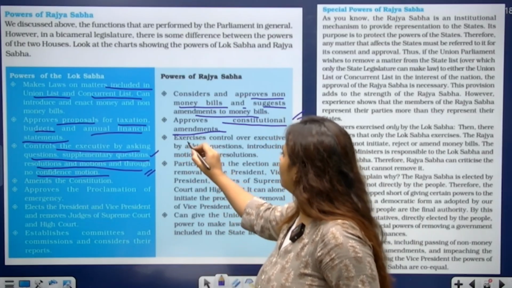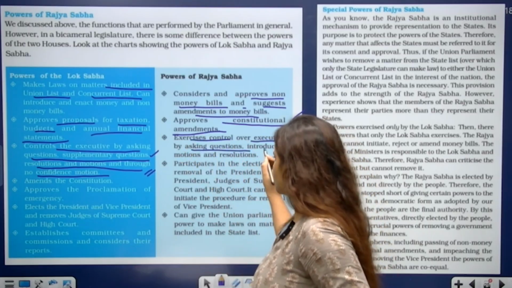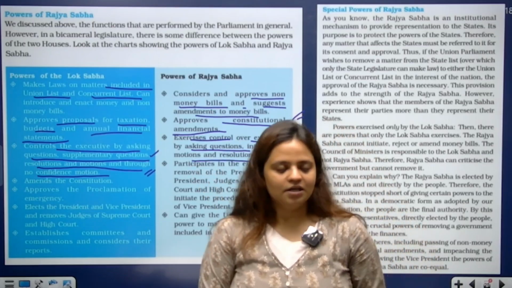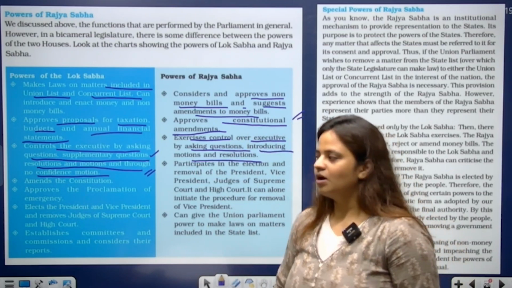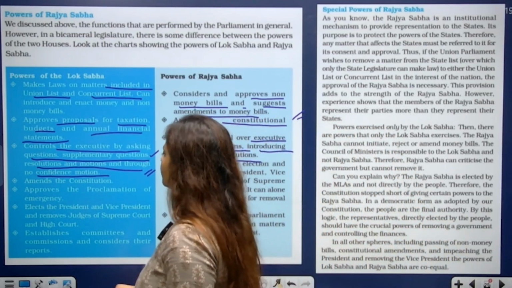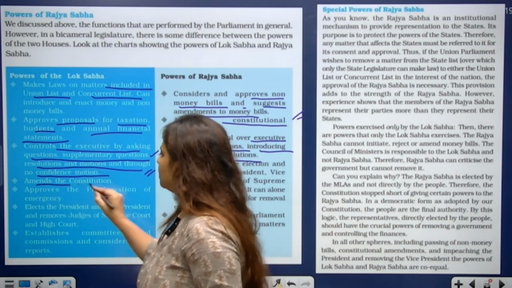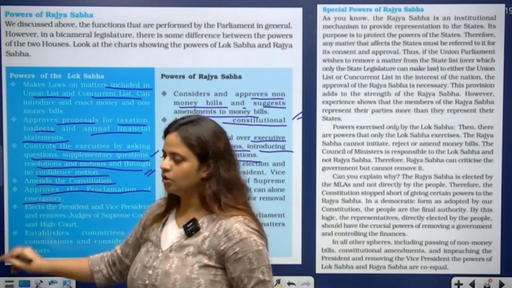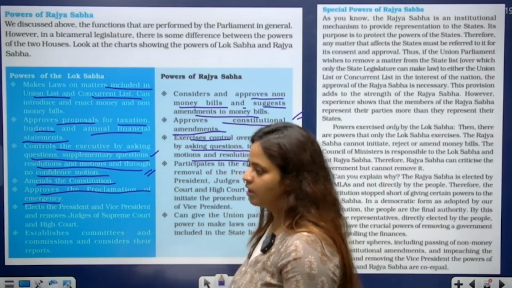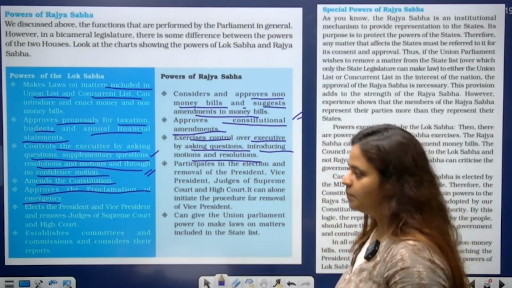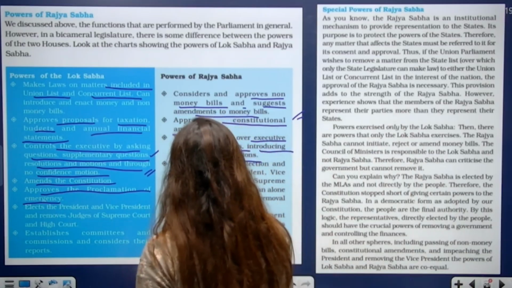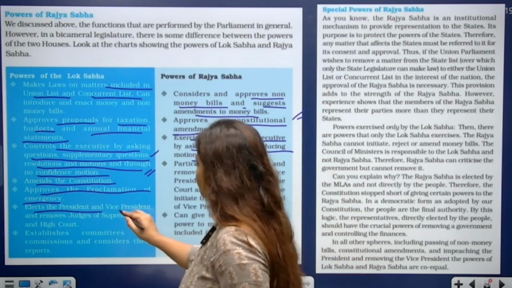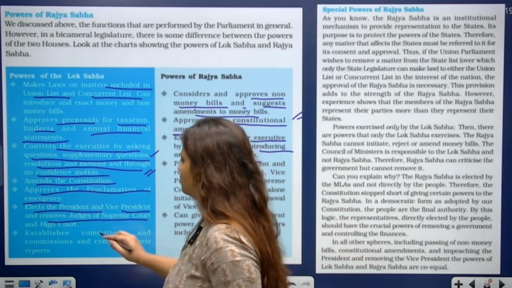Coming on to the Rajya Sabha, it exercises control over the executive by asking questions and introducing motions and resolutions. So it has the same function. It can also ask questions to the representatives in holding them accountable. It can amend the constitution. It approves the proclamation of emergency, in case of any emergency that has to be proclaimed. So the approval of cabinet is also important in the case of Lok Sabha. It elects the president and vice president and removes judges of Supreme Court and High Court.